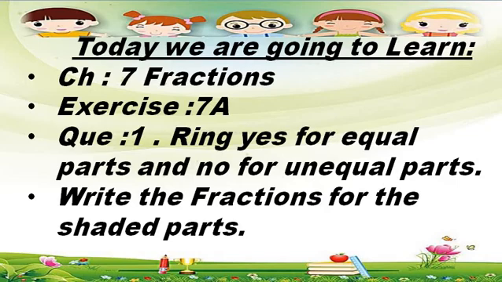Ring means we have to draw a circle, a ring, for an equal part. A fraction has equal parts. So if yes, we draw a ring on yes. If a fraction part is unequal, it's not equal, so we ring on no. Understood? And then the second question is what? Write the fraction for the shaded part. Means there is a shaded part, and we have to write only the fraction, numerator or denominator.